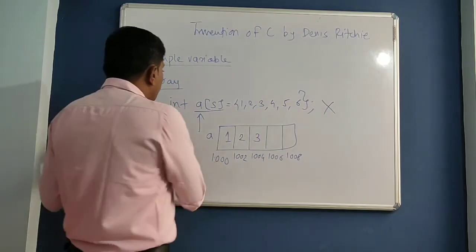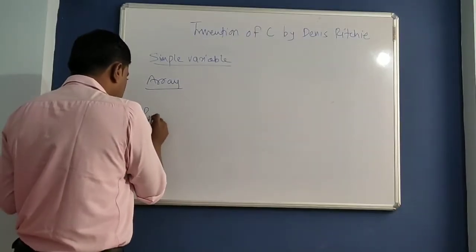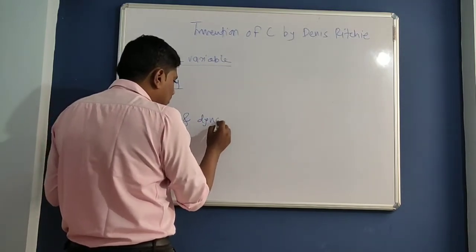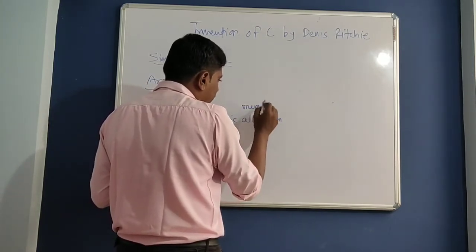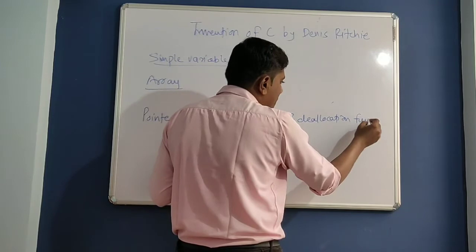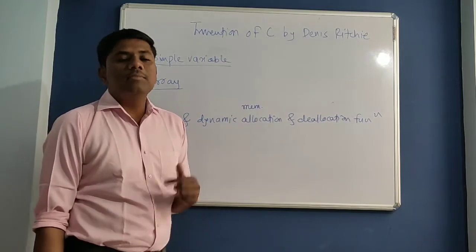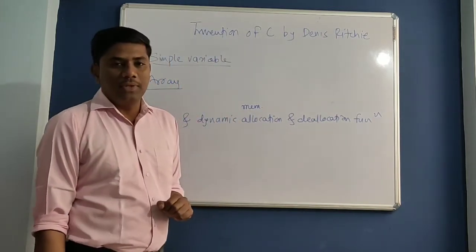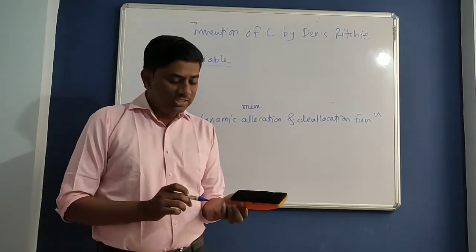That's why he invented a new concept called pointer, and with the help of pointer and some dynamic memory allocation and de-allocation functions, you can overcome the static memory allocation problem, that is the memory wastage problem, by using pointer and dynamic memory allocation and de-allocation functions in C. So that's why he invented these two concepts, pointer and dynamic memory allocation and de-allocation functions in C language.